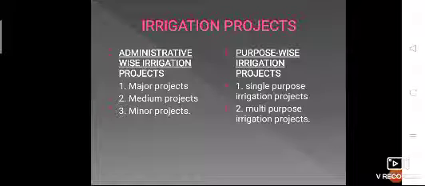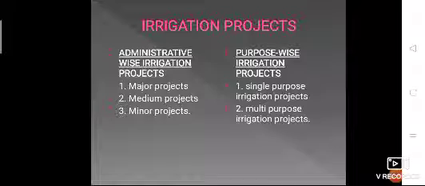Okay, and normally this project costs more than 5 to 10 crores. Second type of project is the medium project. When the culturable command area or the irrigation project occupies land more than 2000 hectares.